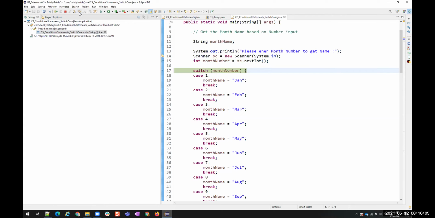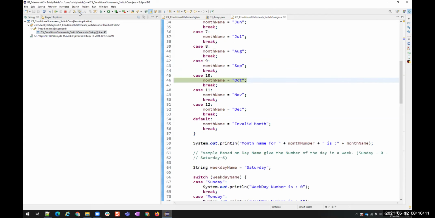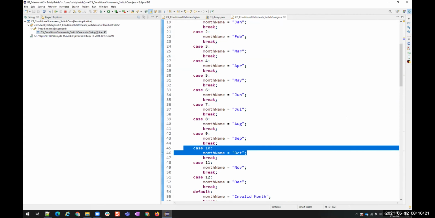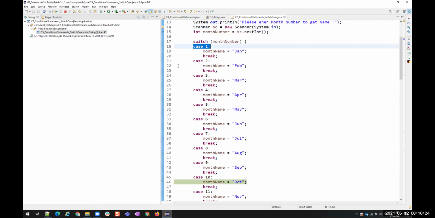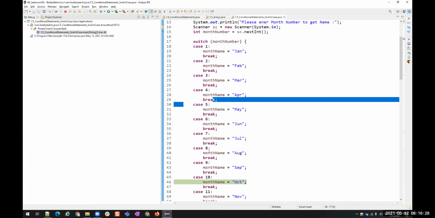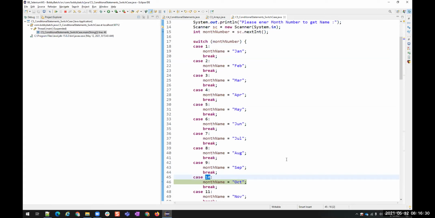Now let's see whether it is checking case 1, 2, 3, 4 until it finds the matching case, or it is directly jumping into case 10. Where did it go? The line of execution is at case 10, right? Directly. Is it verifying these cases? Is it going line by line, or is it directly jumping to that particular case? Directly jumping to the particular case.